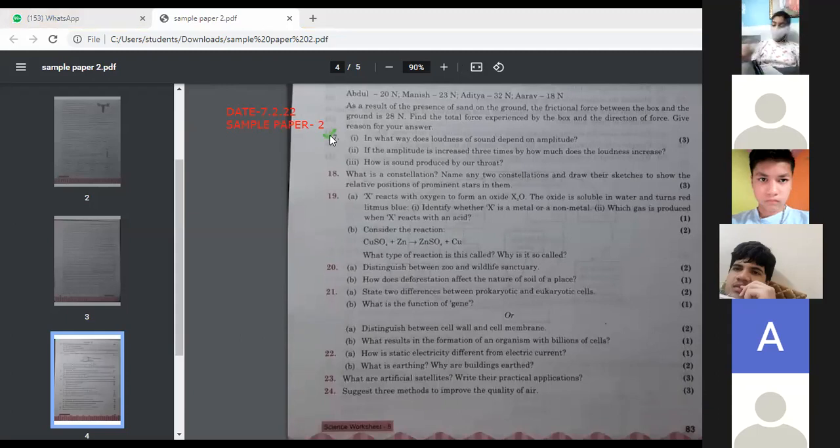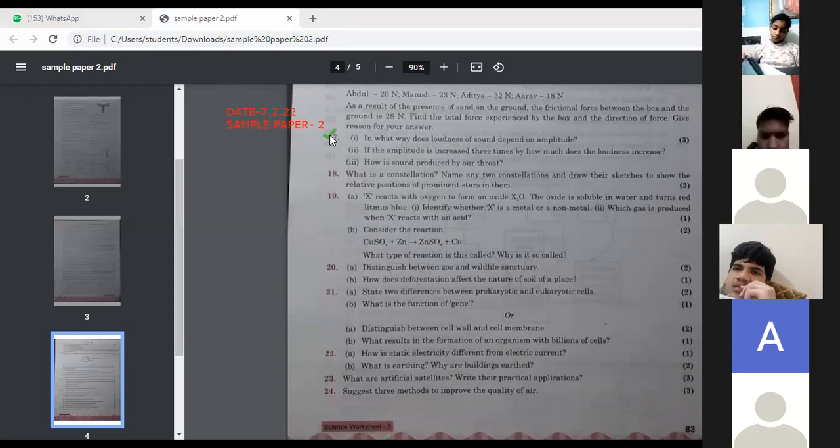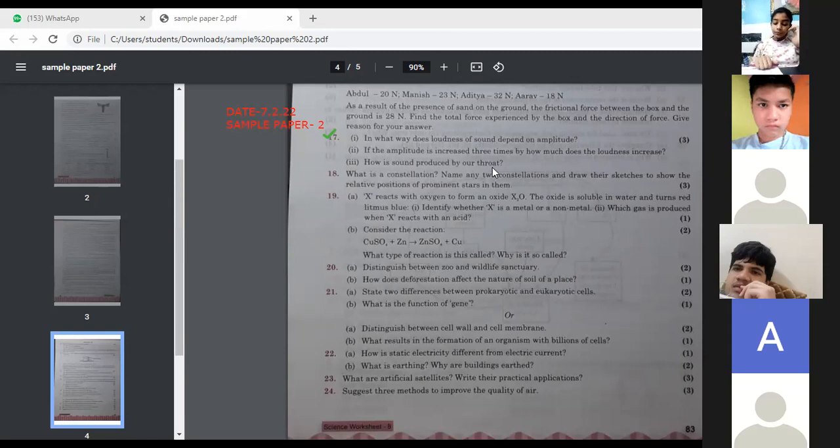17. In what way does loudness of sound depend on amplitude? This is a direct question from your book. Loudness of sound, how does it depend upon amplitude? Is there any relationship between these two? And one more question is asked: if the amplitude is increased 3 times, by how much does the loudness increase? And one more: how is sound produced by our throat? Ma'am, may I tell? Yes, sure.